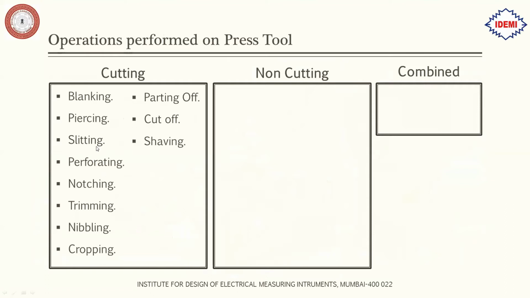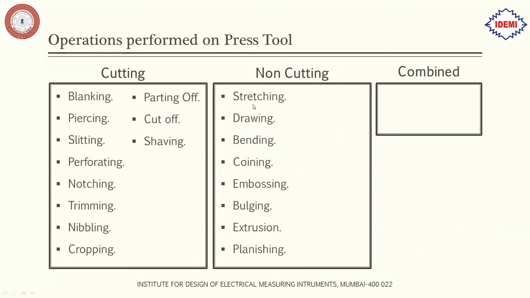Then we have the non-cutting operations. Non-cutting operations are the ones in which scrap is not formed. Here we have stretching, drawing, bending, coining, embossing, bulging, extrusion, planishing, curling, flaring, and swagging. These are all the non-cutting operations. And then lastly we have the combined operations.